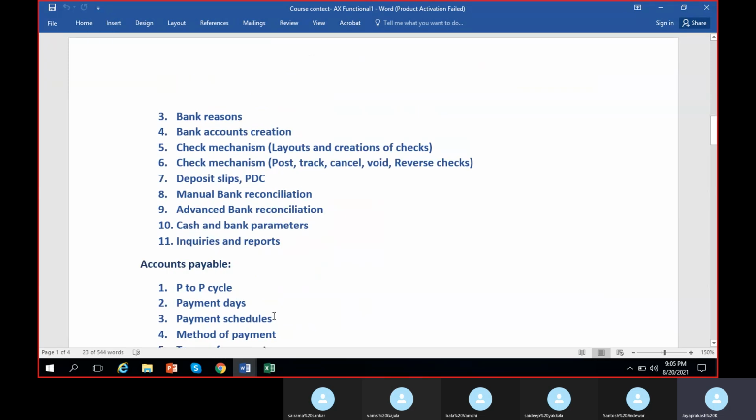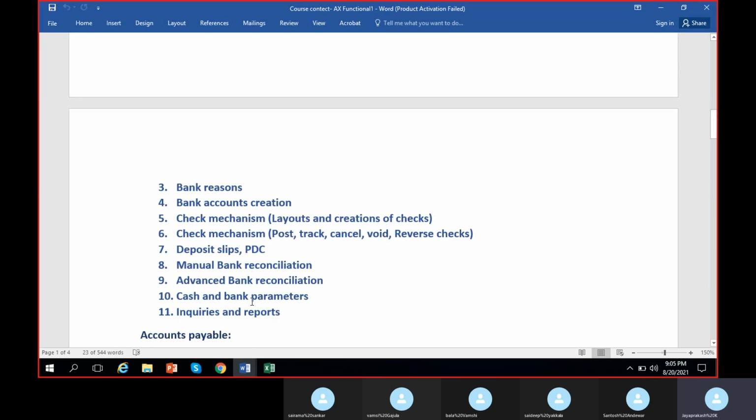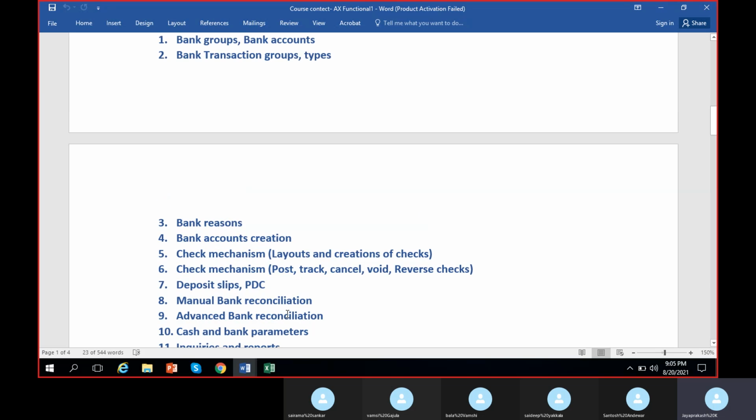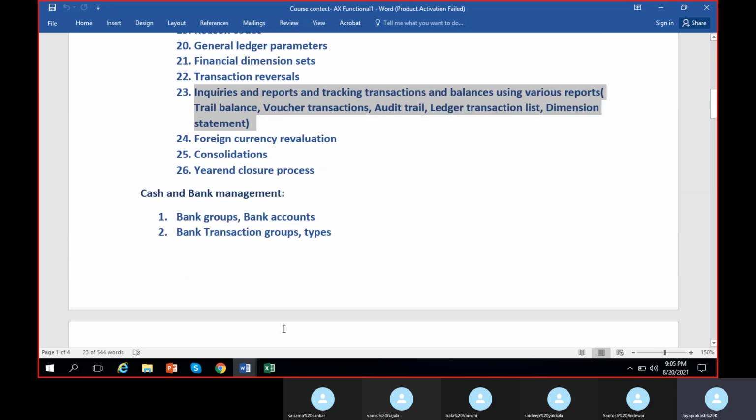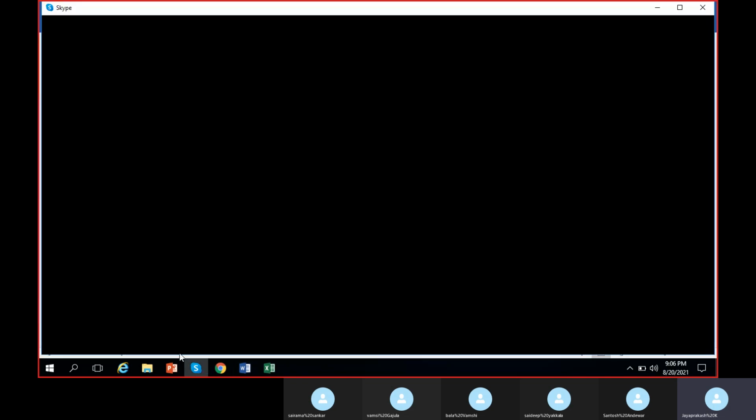Later we'll go for cash and bank management. It's a very small module. It looks small, but it takes time. It takes a week at least to complete. So you are getting enough time on Saturdays and Sundays. Try to utilize the time, practice it well, so that you will get a good job as quickly as once we complete the course. Okay. Anything else, guys? I'll just stop the recording.